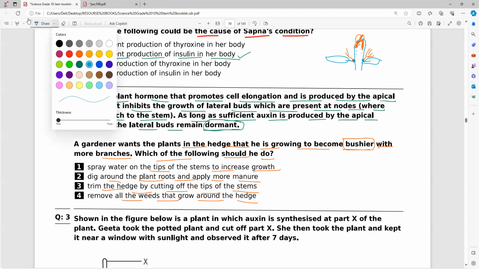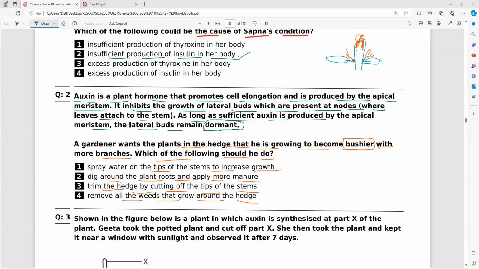Anybody? See what the gardeners will do to make the bush plants. If you go to a park, you will see that on the sides of the road, they make it. Third option, sir. Yes, so they will trim it. You can see bushes in gardening, how they trim it. Have you never experienced it?